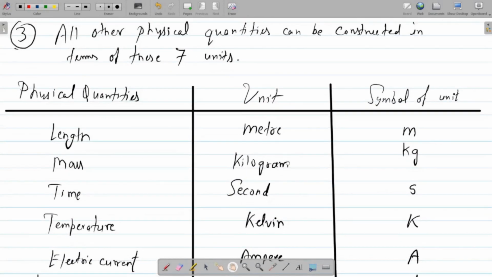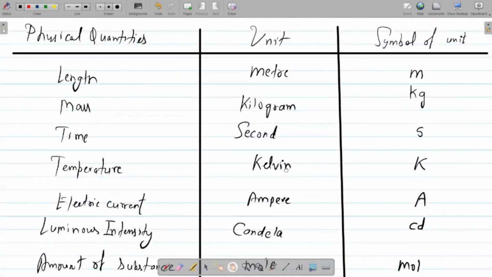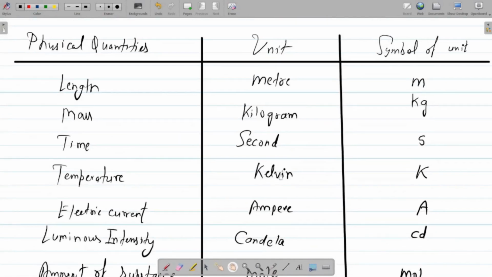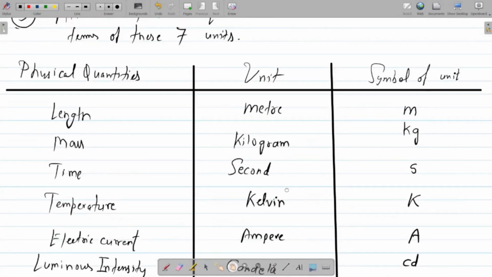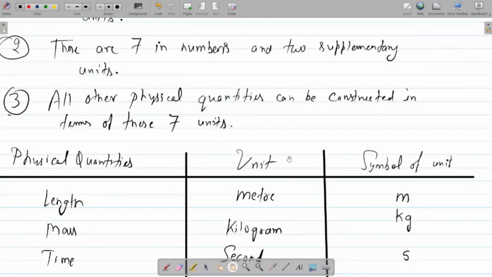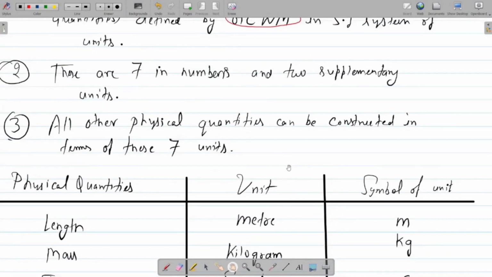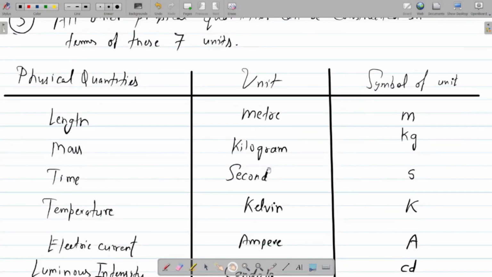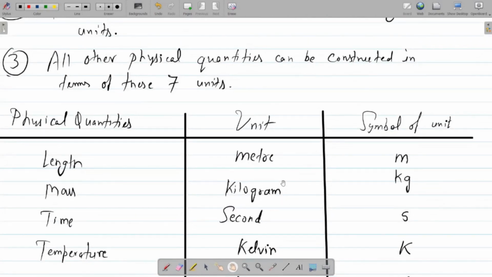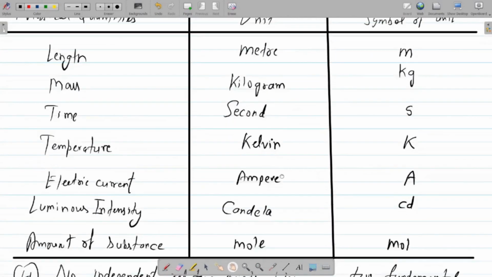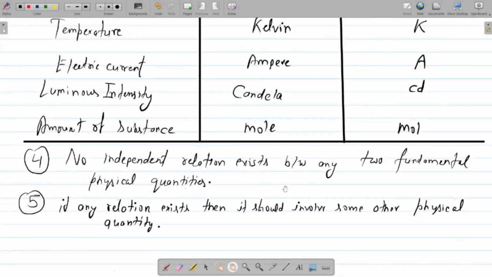So do memorize this table. Now these fundamental quantities are used to construct all other physical quantities, and as we move ahead in this video we will see how it can be done in terms of derived physical quantities.